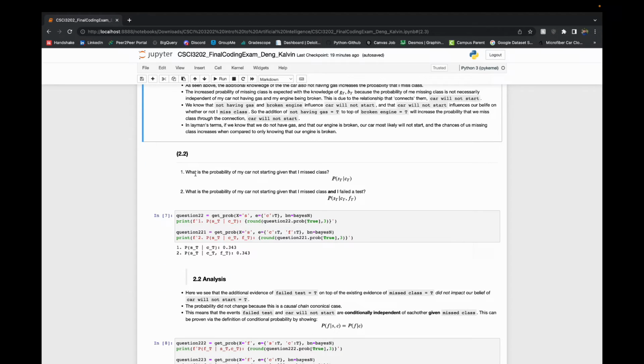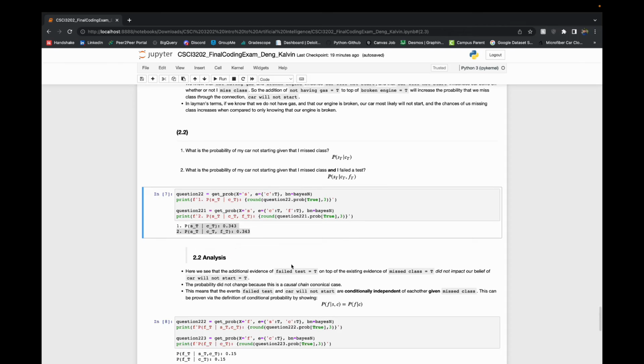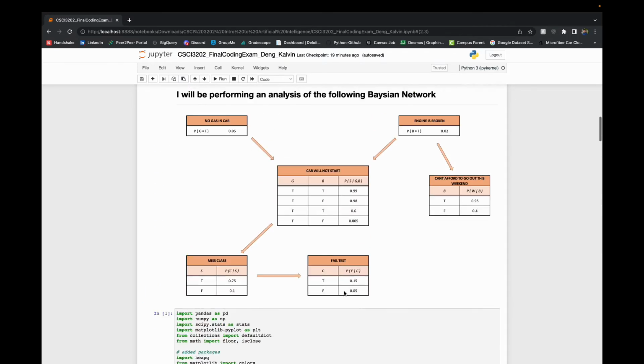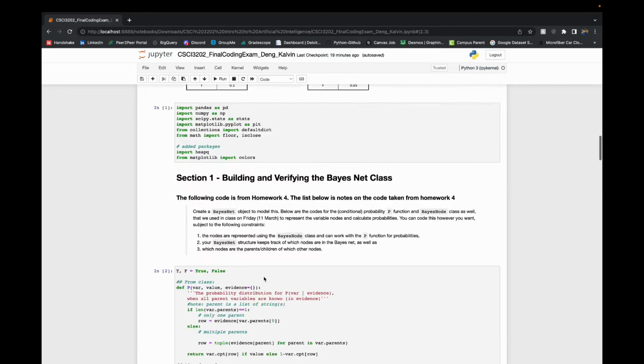And then for the second, I'm comparing the probability of my car not starting given that I miss class, so like the reverse of the above, and the probability that my car will not start given that I miss class and I fail a test. And then here we see that the probability is not affected. If we go back up, we are looking at the connection between car will not start, miss class, and failed test.